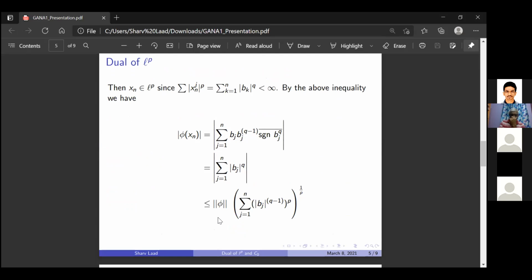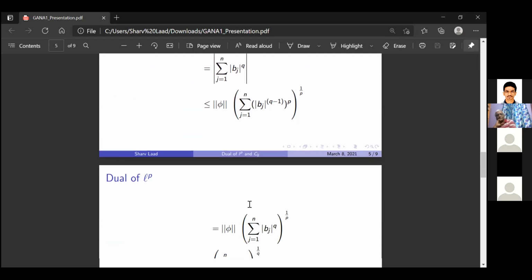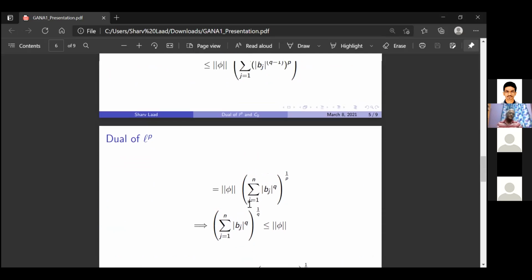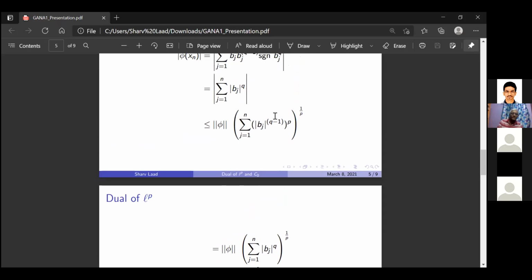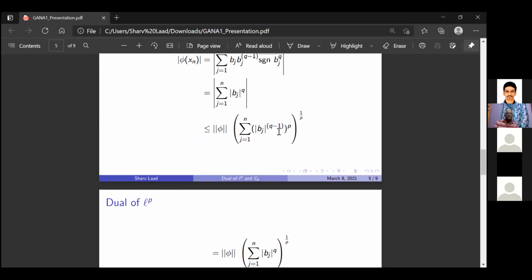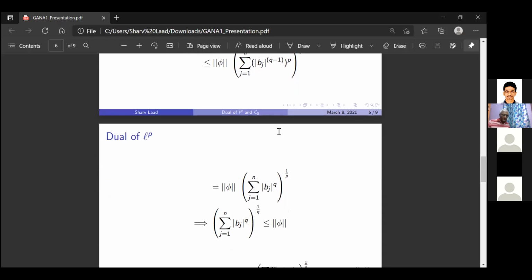And this we saw is less than or equal to the norm of phi times the summation from 1 to n of mod b_j to the power q minus 1, whole to the power p, this entire sum to the power 1 by p. Now p times q minus 1 is just q, because 1 by p plus 1 by q was equal to 1.